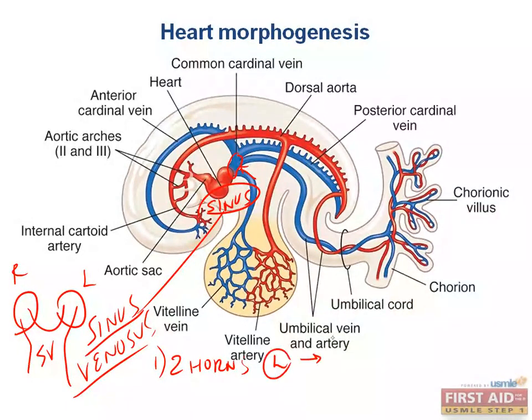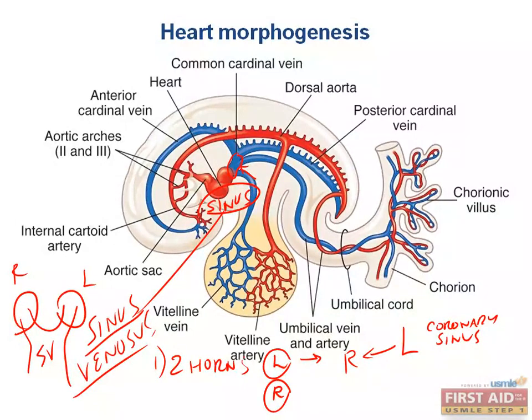The left horn will become the structure that will receive venous blood from the coronary veins. This makes a ton of sense because the coronary sinus runs from left to right on the posterior surface of the heart. So you better believe you can make the connection that it probably came from the horn of the sinus venosus that was running from left to right on the posterior side of the heart, which is the left horn of the sinus venosus. What about the right horn?